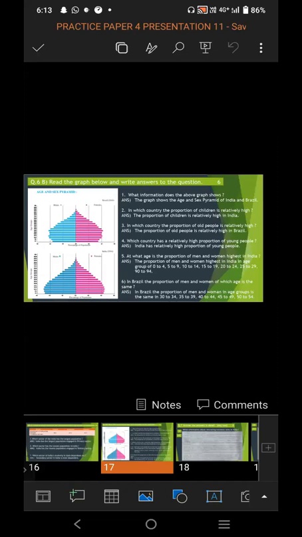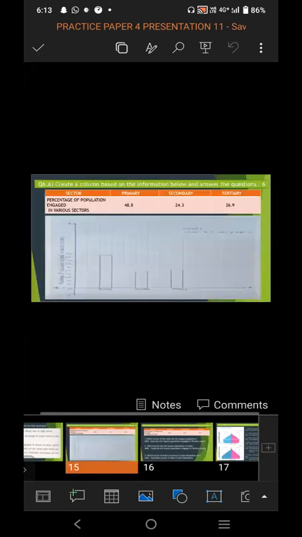From question number 6a and question number 6b, you have to solve any one as per your choice. So first of all, read both questions, what is asked in question number 6a and what is asked in question number 6b. Read the questions carefully, find out the answer. The one which you find easy, you can go with that question. Question number 6a comes for 6 marks, and question number 6b also comes for 6 marks.